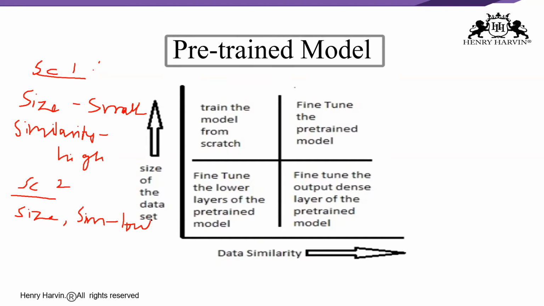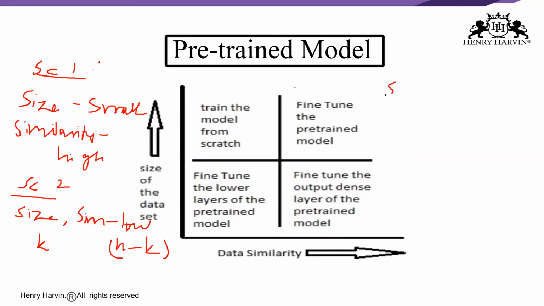So here we can freeze the initial layers, that is the K layers of the pre-trained model, and then train the remaining N minus K layers again, right? So the top layers would then be customized to the new data set. The new data set has low similarity, so it is significant to retrain and customize the higher layers according to the new data set. The small size of the data set is compensated by the fact that the initial layers are kept pre-trained, okay, and the weights of those layers are frozen.